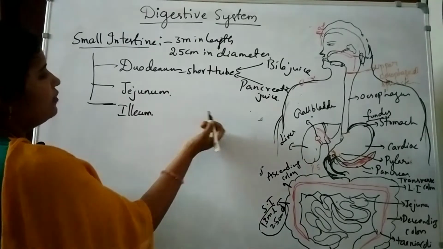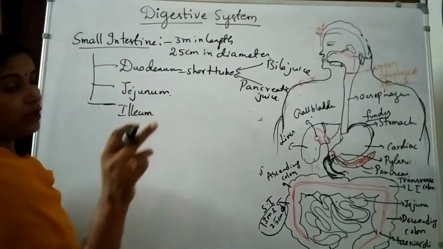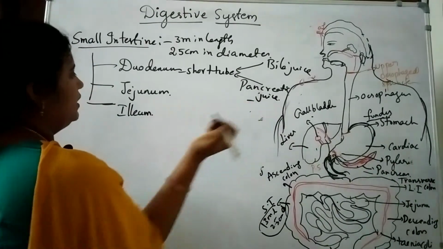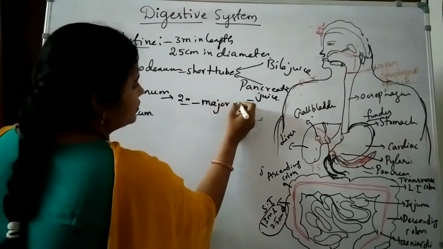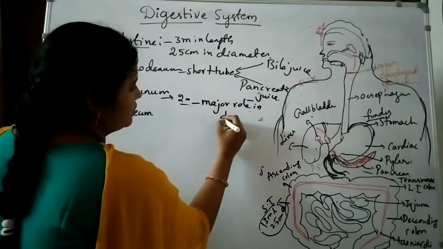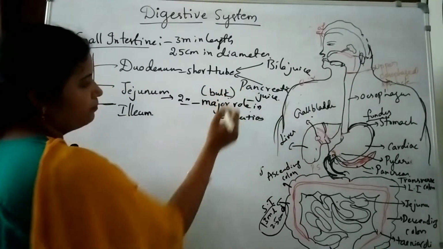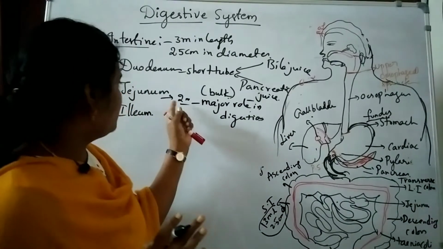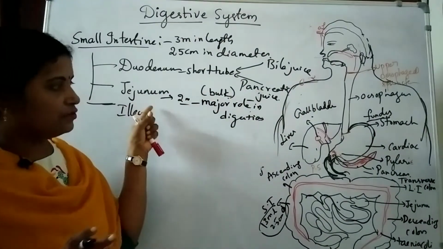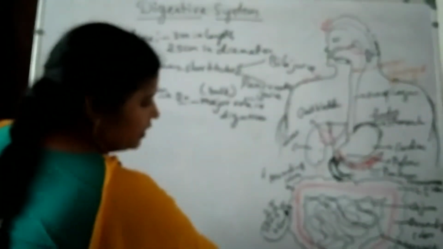So here, fat digestion and protein digestion, and even carbohydrate digestion, takes place. Then the jejunum, 2 meters in length, is the longest part and plays a major role in digestion. Major role in digestion means a bulk amount of food is digested in the jejunum. Then the ileum, a blind sac.